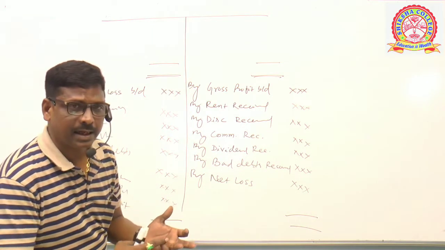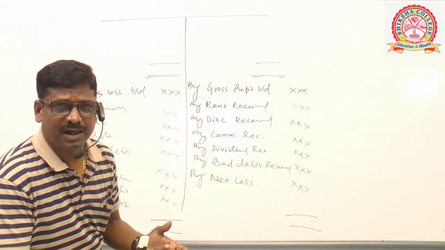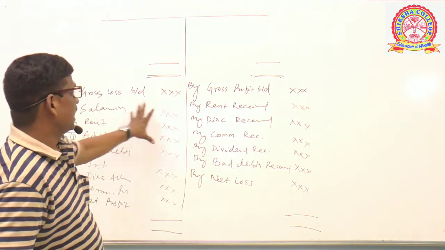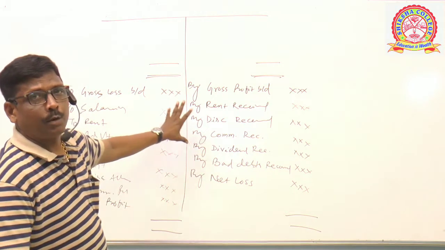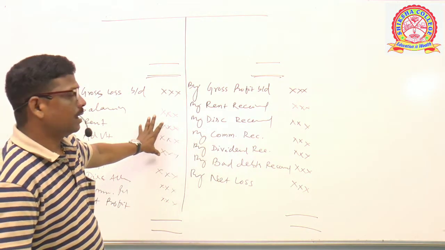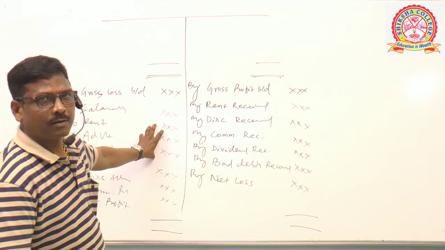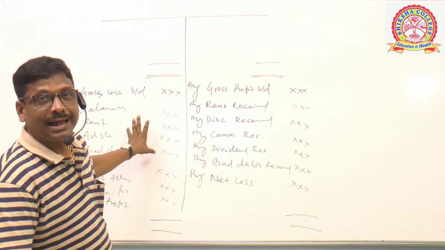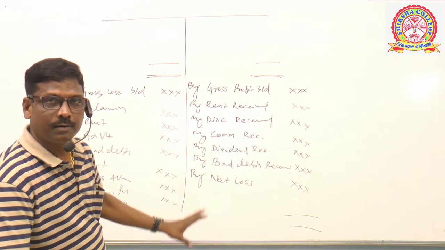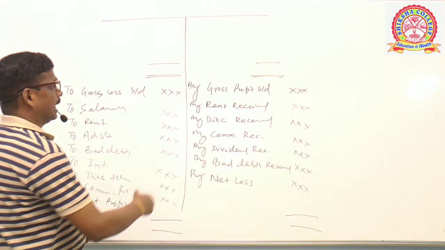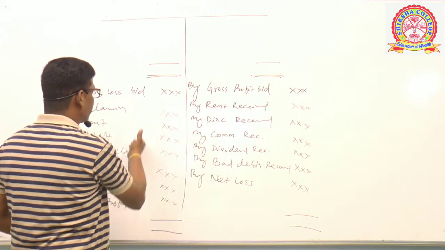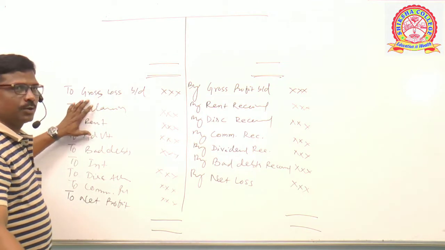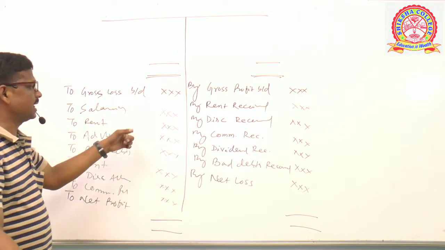If any income or gain or expenditure or loss is in the nature of capital, then the same cannot be accommodated here. We cannot put that item inside the profit and loss account. Here we will consider only items of revenue nature. The amount items put here relate to the current year. Clear? The expenses, whether paid or outstanding, shall be taken here.